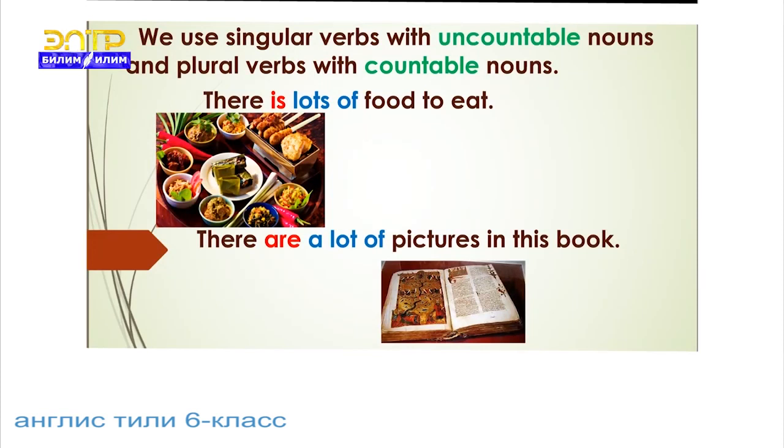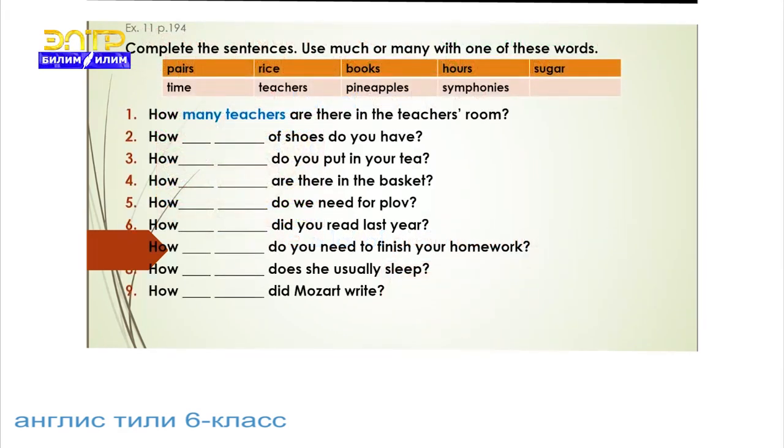There is lots of food to eat. Food is uncountable. There are a lot of pictures in this book. Pictures are countable. Complete the sentences. Use much or many with one of these words: pears, rice, books, hours, sugar, time, teachers, pineapples, symphonies.